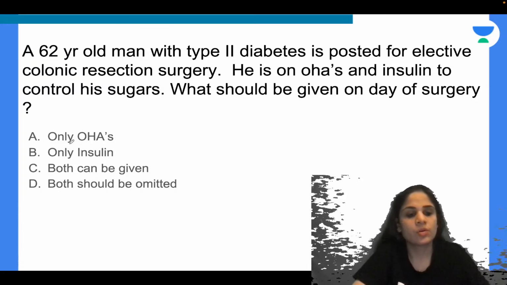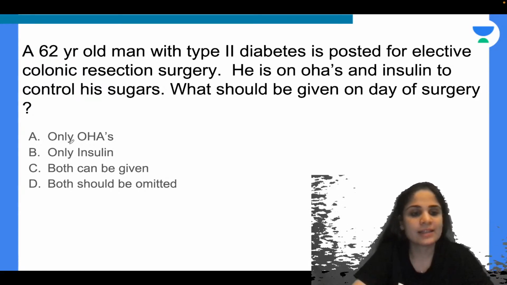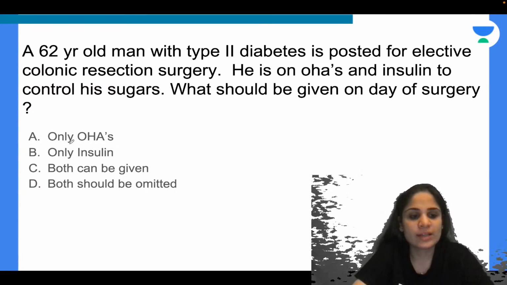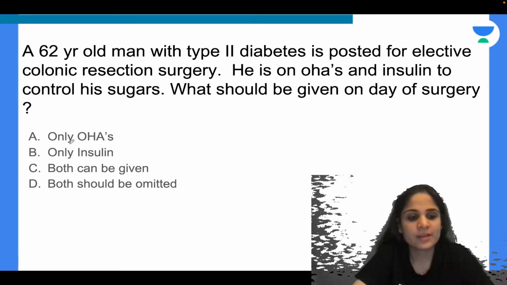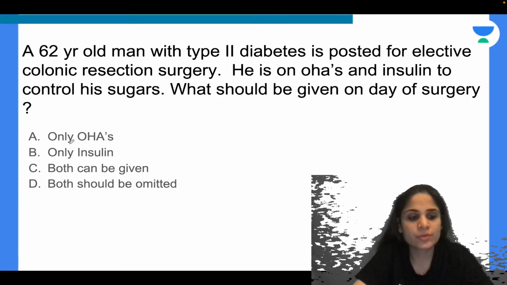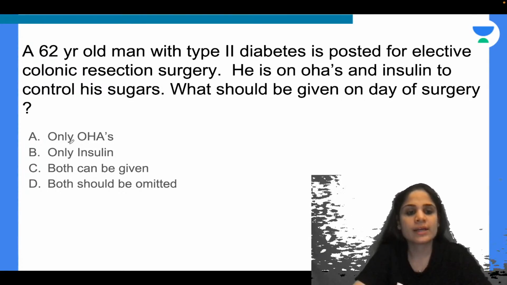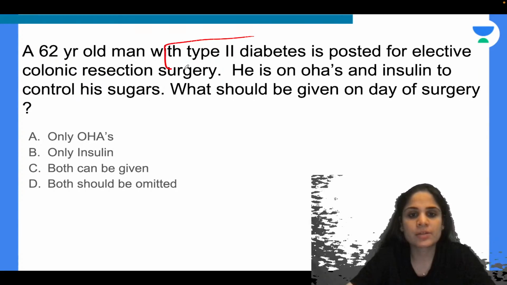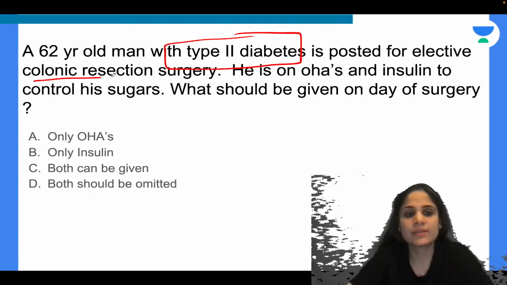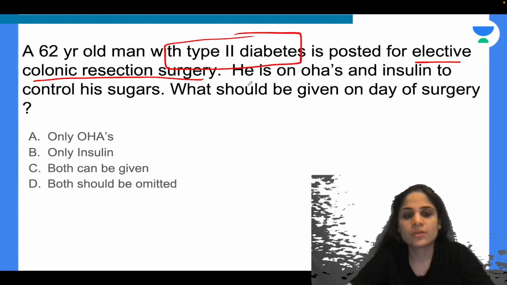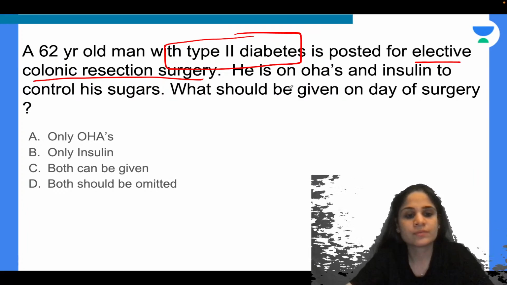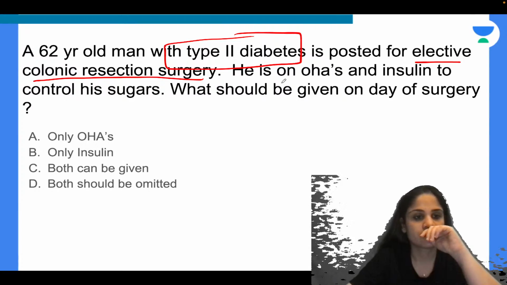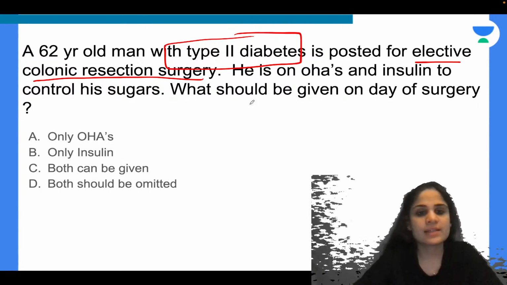Okay, so I am seeing that there are all different kinds of answers. Someone is saying give only insulin, someone is saying both should be omitted. Purva is saying both should be omitted. Most of you are saying only insulin should be given. Okay guys, tell me, why should insulin be given in these patients? He is a type 2 diabetic patient, correct? And he has an elective colonic resection surgery. Why would you want to give? Any reason why you would want to give?